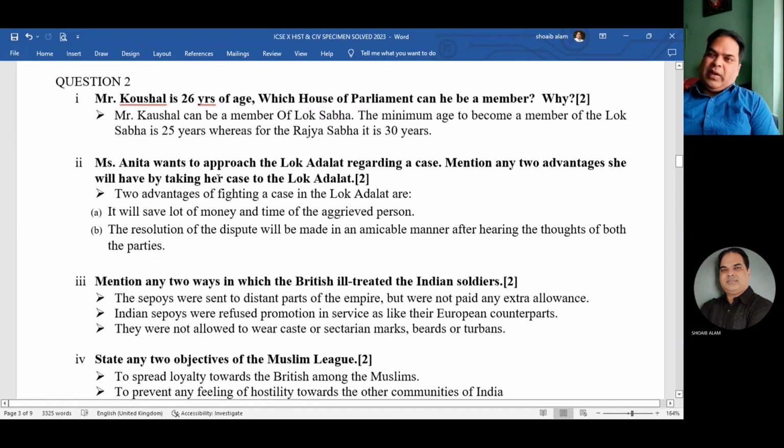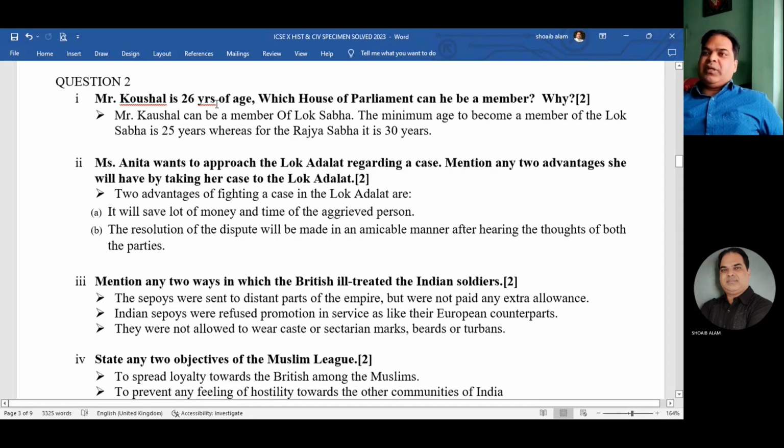marks. Okay, so we have already done 16 marks. So now 14 marks. 7 questions will be asked over here. So each question will be of 2 marks. So remember, for 2 marks, 2 points you have to mention. Don't write more than 2 points. Okay. Now the first one.